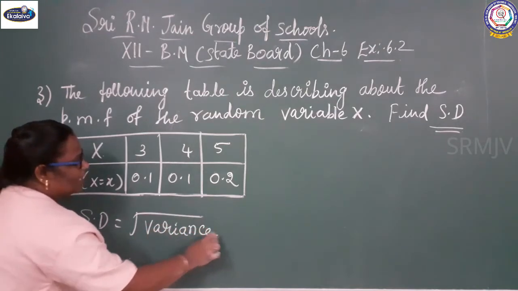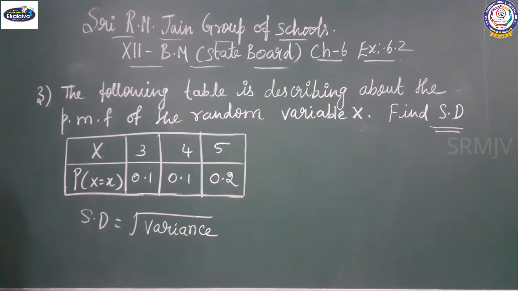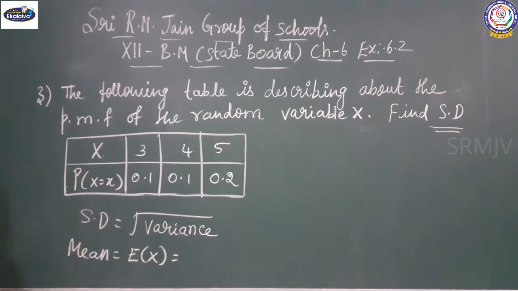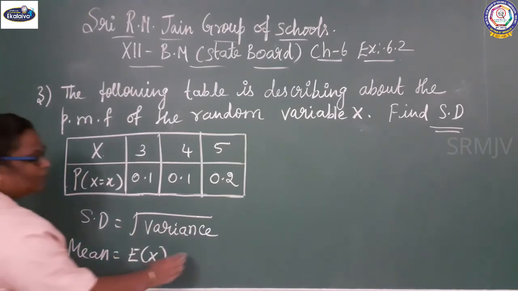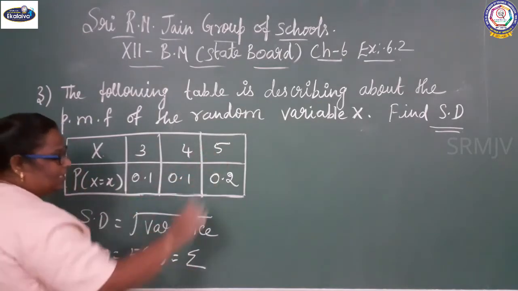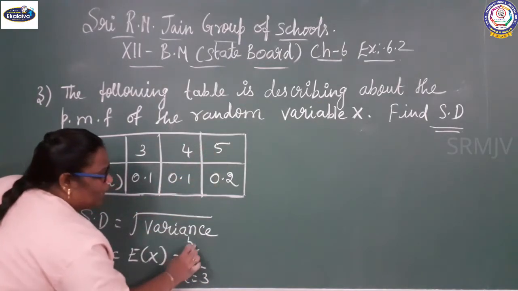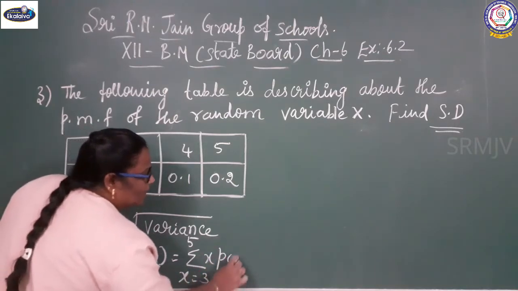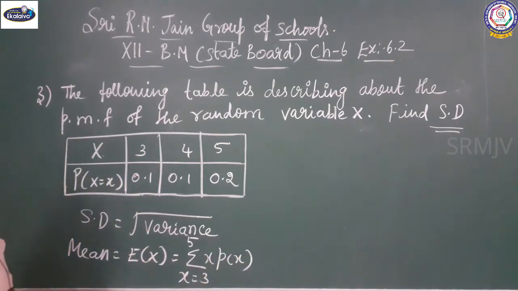So you should find the mean. Mean equal to expectation of x, E of x, sigma with limits 3 to 5, x equal to 3 to 5, x p of x.